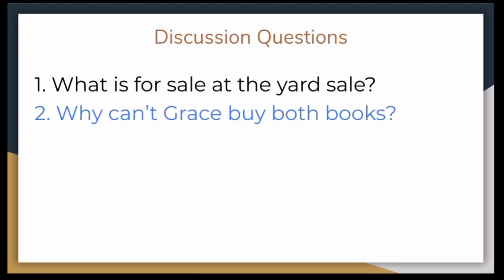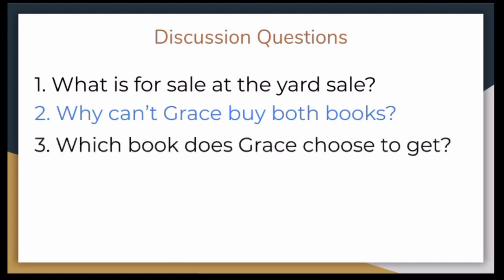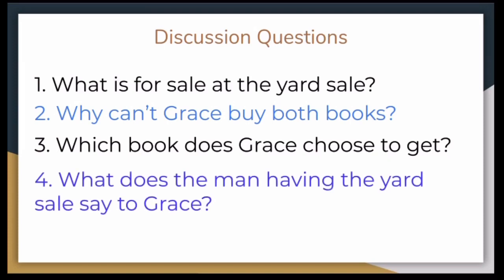Right. Grace does not have enough cash to get 2 books. Which book does Grace choose to get? Grace chose to get the book for her sister Jill. What does the man having the yard sale say to Grace? The man says that Grace can get 2 books for the price of 1.